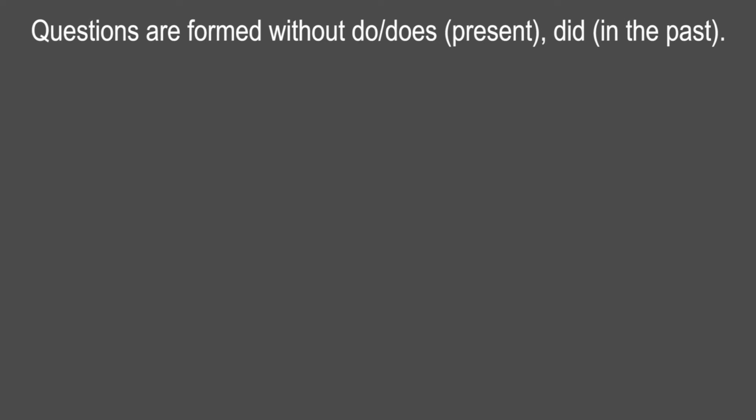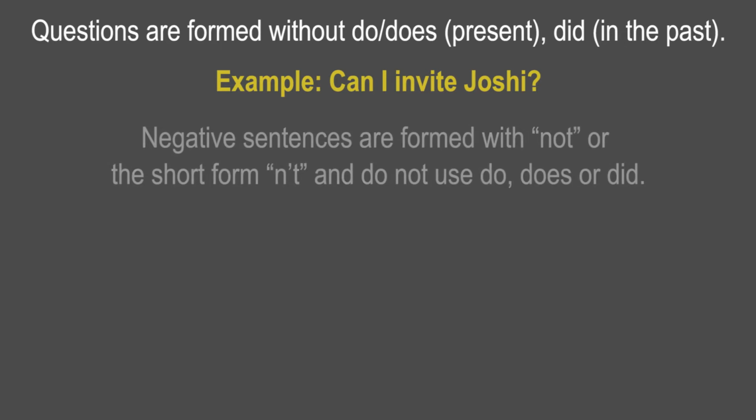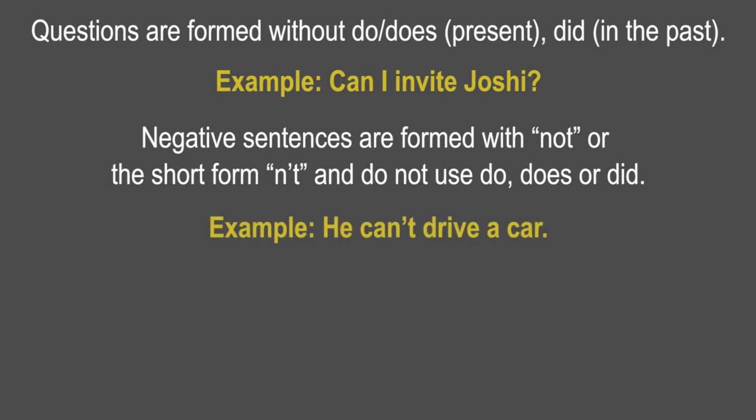Questions are formed without do or does in present tense and did in the past tense. Example, can I invite Zoshi? Negative sentences are formed with not or the short form n't and do not use do, does or did. Example, he can't drive a car.